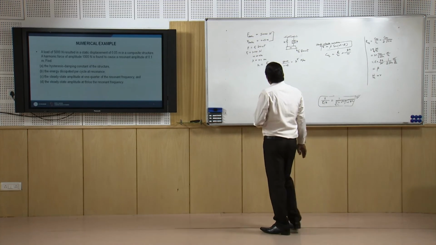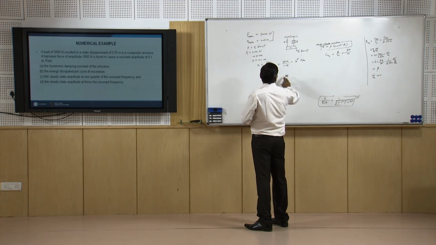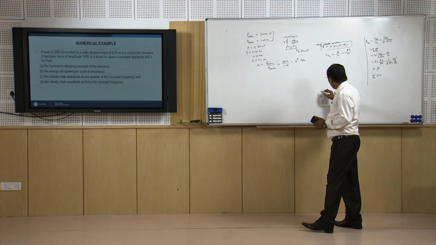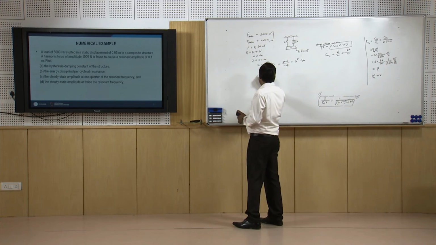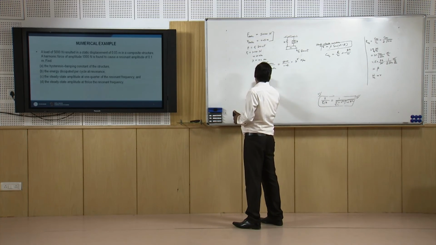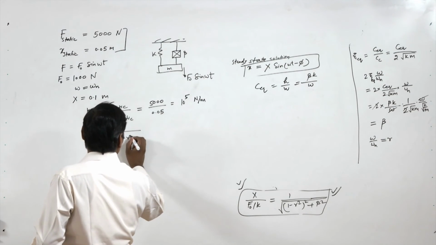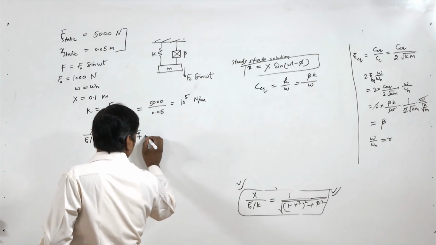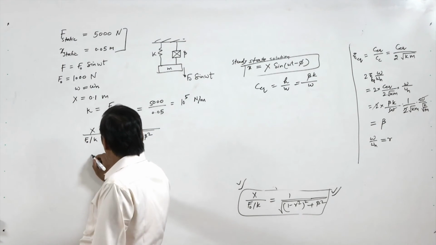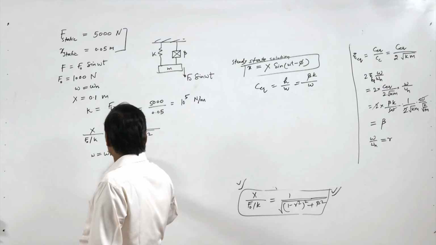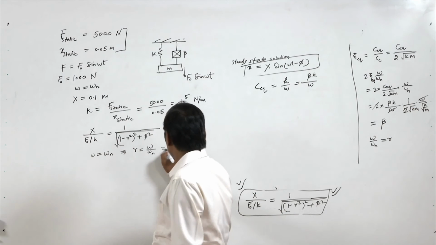Now, because we are given x at omega equal to omega n, we have to use this formula: x by F0 by k equal to 1 upon square root of (1 minus r square) whole square plus beta square. Now when omega equal to omega n, this means that r equal to omega by omega n equal to 1.